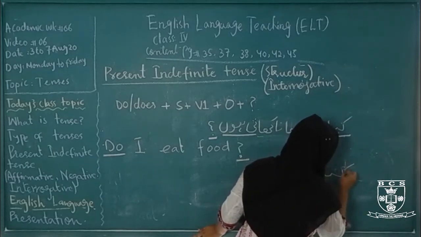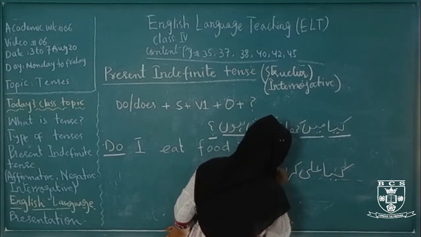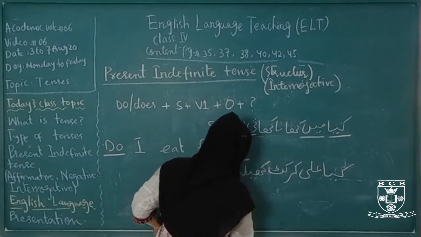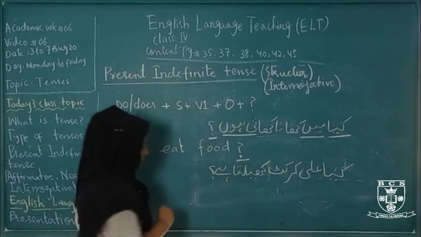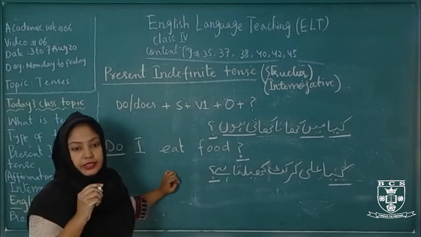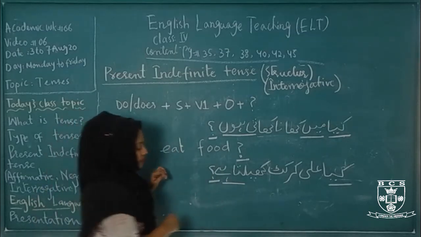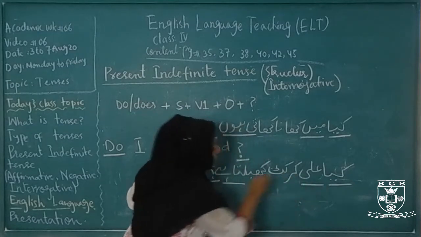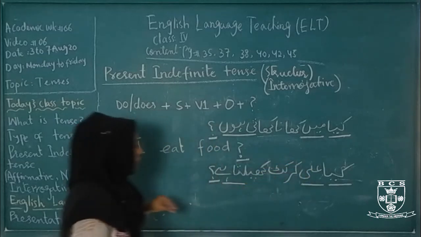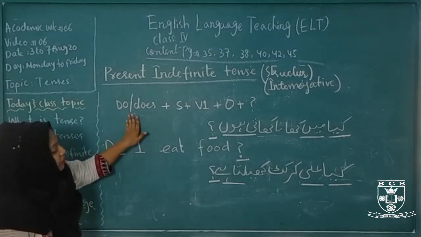Kya Ali cricket khelta hai? Kya and the question mark represent that this sentence is an interrogative sentence. Ta hai means present indefinite, and Ali means we are talking about a third person. Now translate this into English. How? First, the sentence starts with the helping verb. Which helping verb do we use here?